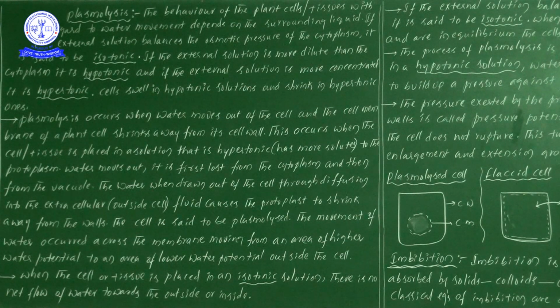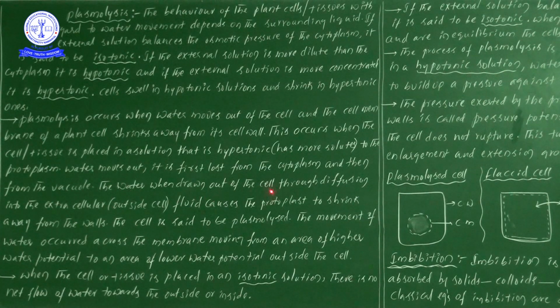This is an important point. In mature cells, 90% of the volume of the cell is occupied by the vacuole. So first we observe water loss from the cytoplasm and then from the vacuole.